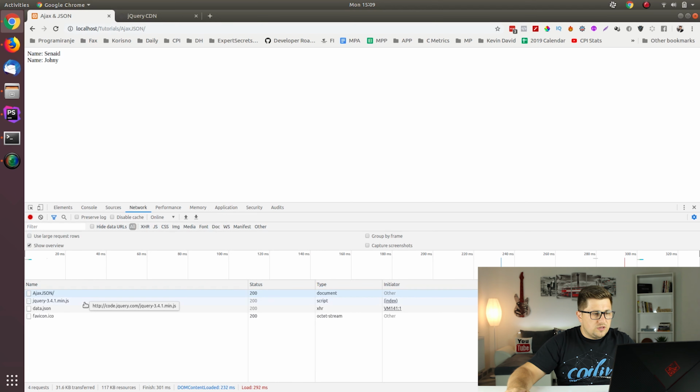That means that with Ajax we can make a request to the server, and if it's a JSON file, we can get the data directly. Later in the tutorial, when I show you how to work with PHP, Ajax and JSON, you'll see that through Ajax we are able to make the request to the server and then get all the data from there.